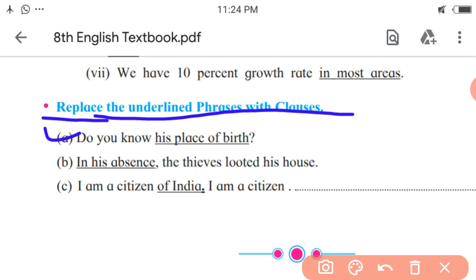Next and last, I am a citizen of India. How will the answer be? Of India. So, I am a citizen. This part will remain the same. Of India is the information about the subject I. As it is the information about the person, we will use the word who. So how will the answer be? I am a citizen who belongs to India.